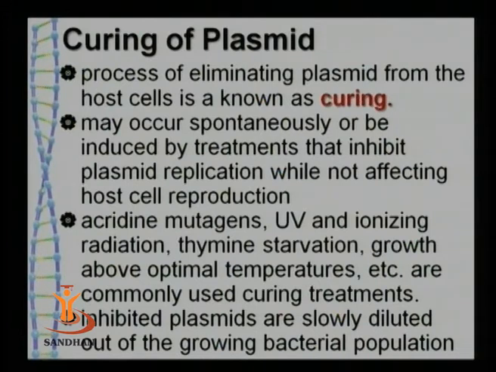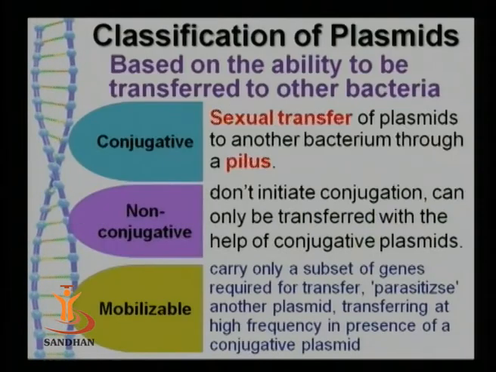Other agents like UV light, ionizing radiation, thymine starvation, treatment with heavy metals, growth above optimal temperature are also used for the curing of plasmid. As a result, when the cell multiplies slowly, these plasmids are lost from the bacterial population.